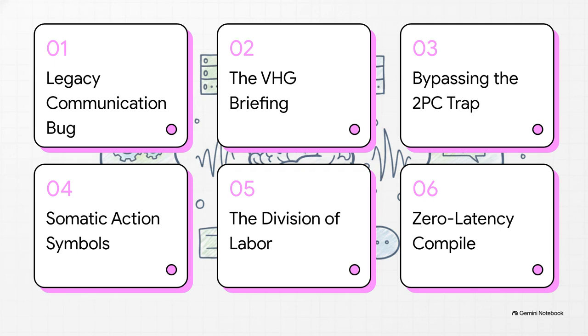Okay, let's dive into this. Don't worry, even though it's a highly complex, high-dimensional cognitive theory, it has a very clear logical breakdown. First, we'll cover the legacy communication bug, followed by the VHG briefing, bypassing the 2PC trap, somatic action symbols, the division of labor, and finally the zero latency compile.